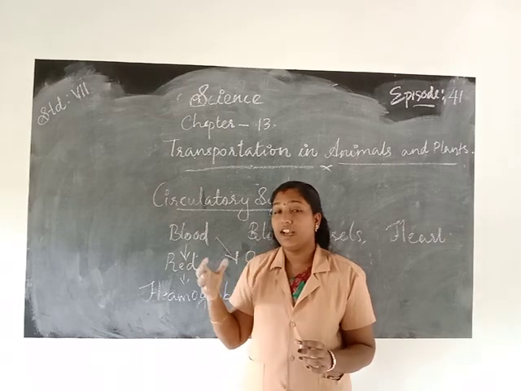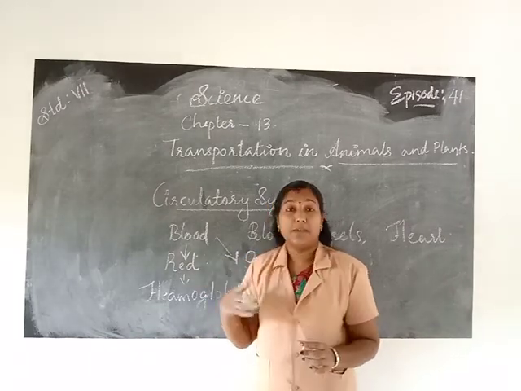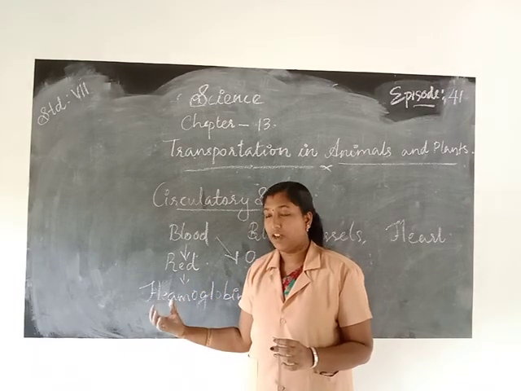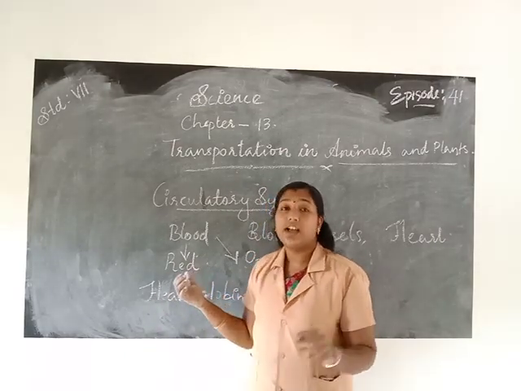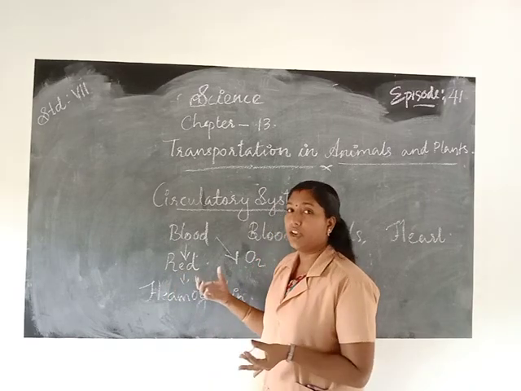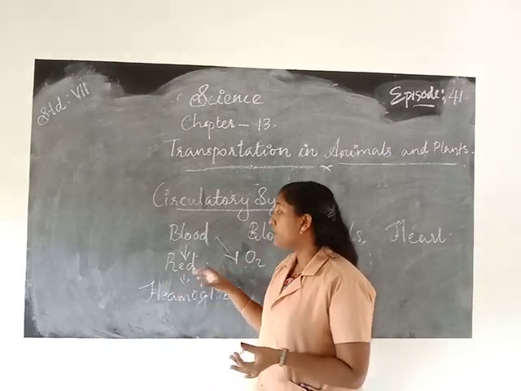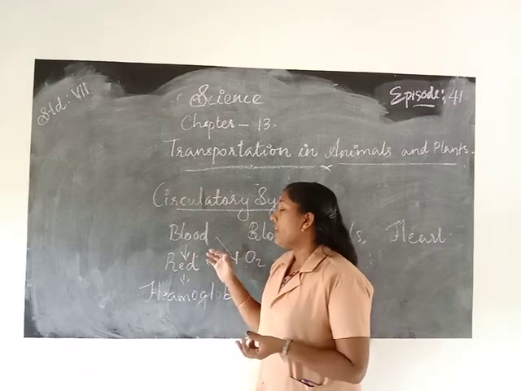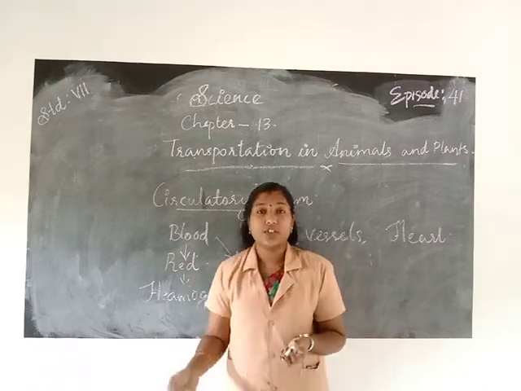We know what blood is. The color of blood is red. Which pigment gives the red color to the blood? Yes, hemoglobin. And the blood is present in the form of a fluid, so it flows through the blood vessels. Then the functions of blood. What are the functions of blood?